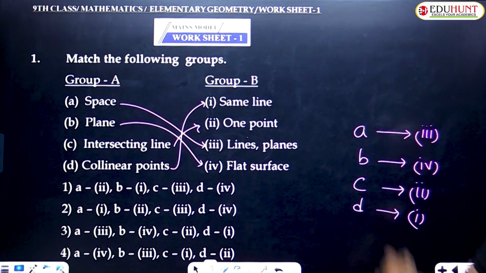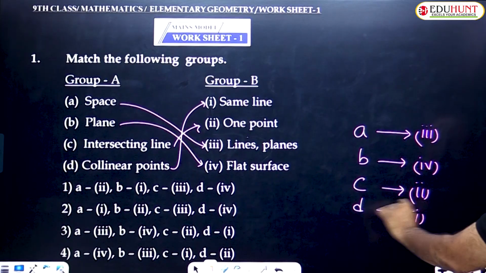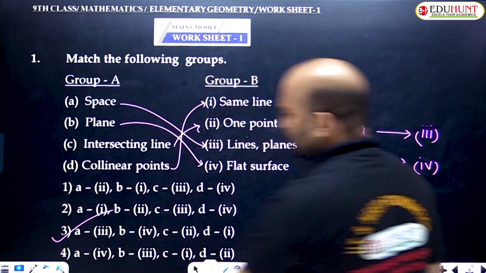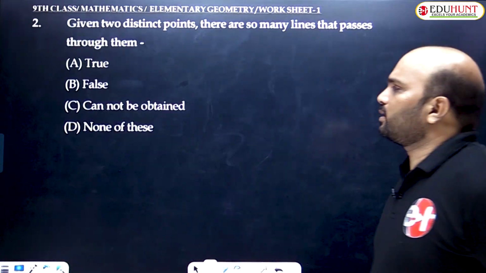So which option is the right answer? A3, B4, C2, D1. So A3, B4, C2, D1. Option 3 is the right answer. Am I clear? Let's go to question number 2.